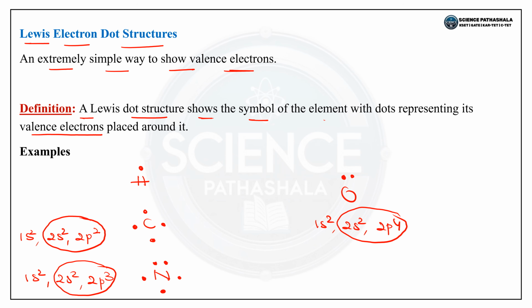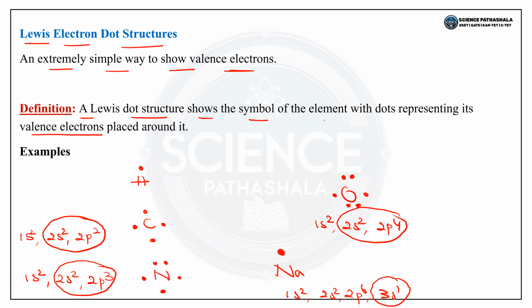So the electron dot structure has 1, 2, 3, 4, 5, 6, totally 6 dots. So if we take sodium, what is the electronic configuration? 1s2, 2s2, 2p6, 3s1. So what is the number of valence electrons? It is having one valence electron, so it is represented by one dot.